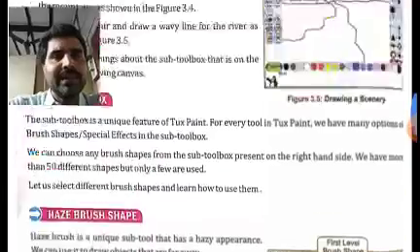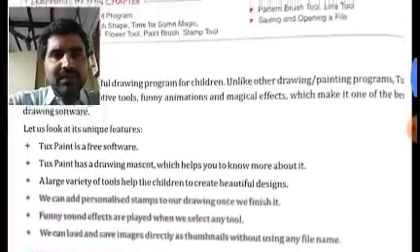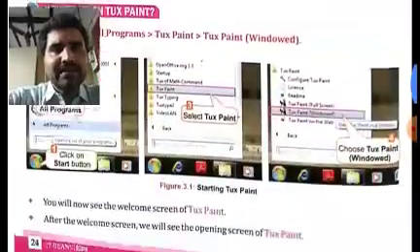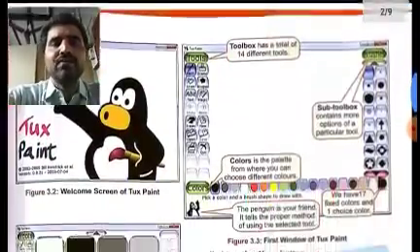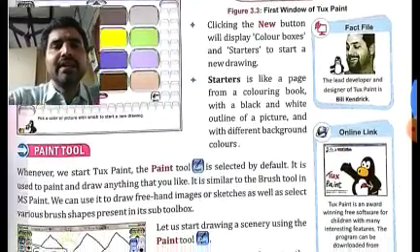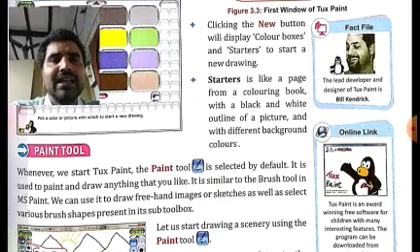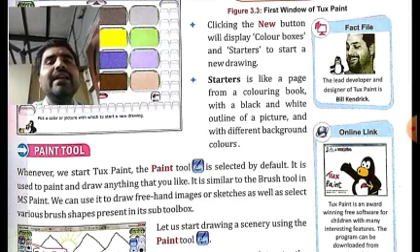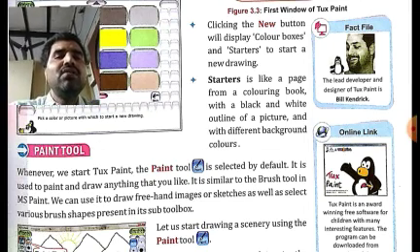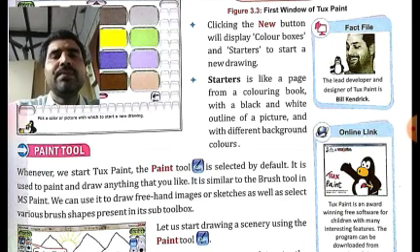I will tell you some examples. Let us go to the start. What could be asked at the start? The first which we discussed was the paint tool. In the second page you can see the paint tool is there. The paint tool's definition may be asked in the form of a question. Like, we can use dash tool to draw freehand images or sketches as well as select various brush shapes present in its sub tool box.